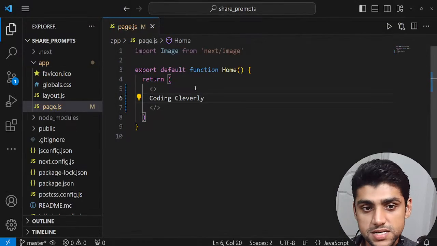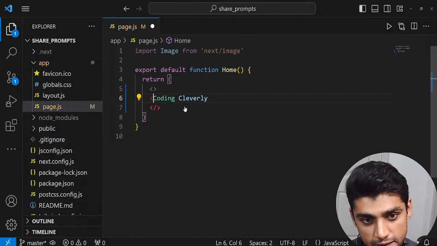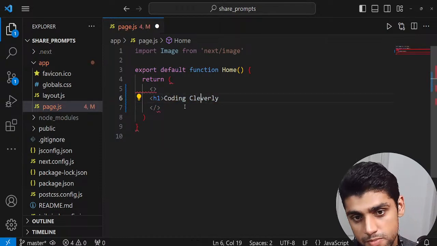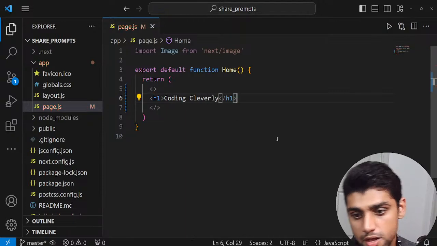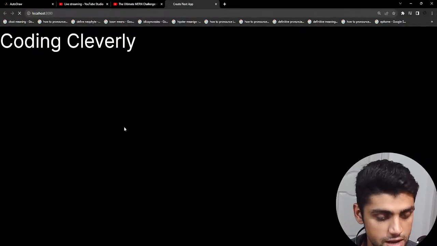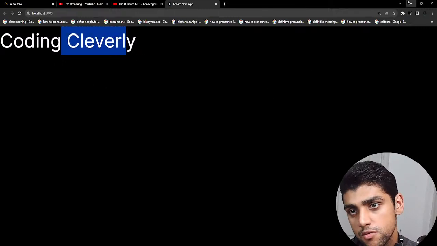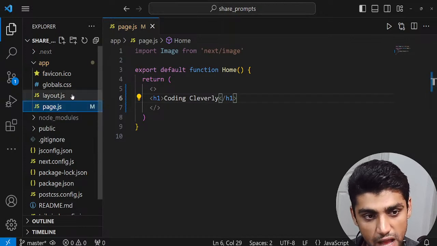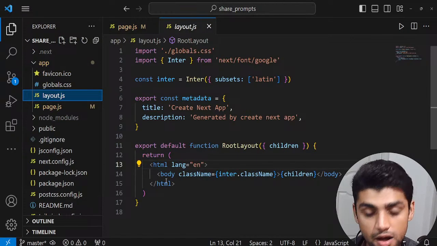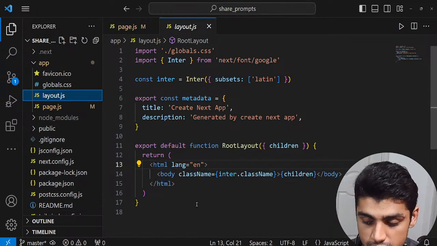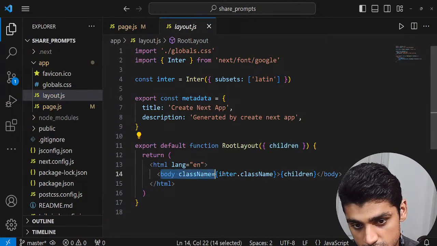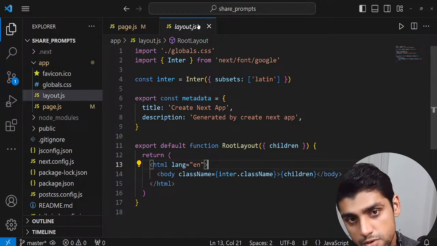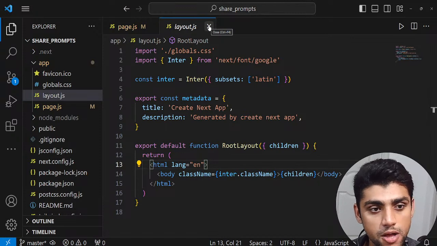So this is generally just that, but you could add in an H1 tag, and now it would be a little bit different. I'm just going to paste it here. Now, if I go here, it's an H1 tag. So that's the difference between this page.js file and the layout. I told you the entry point, and all of our components are going to be wrapped within the children tag. You could add in your header or footer as components in here. So that's our layout.js.